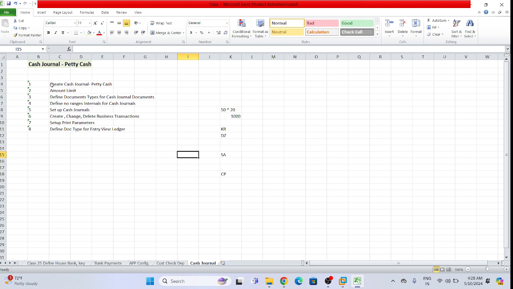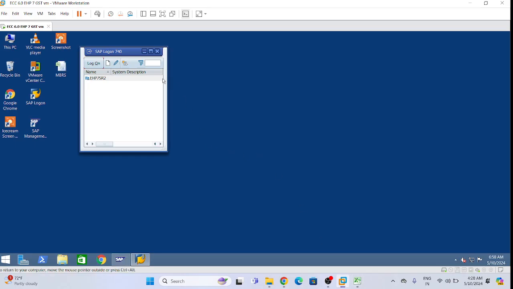So now these three configurations we have done. Now the fourth one is to define number range intervals for cash journal. We need to define the number range interval and set up the cash journal. Let me show you the existing configuration, then you guys will understand.